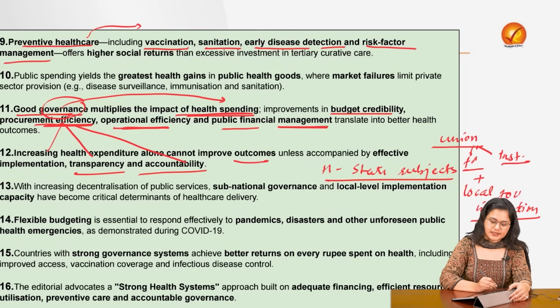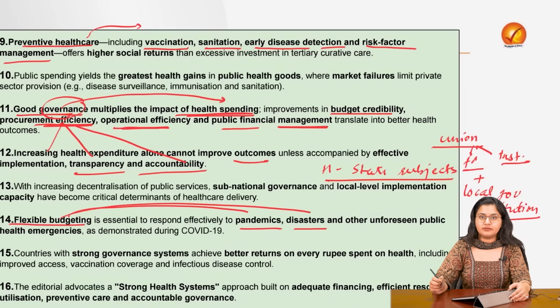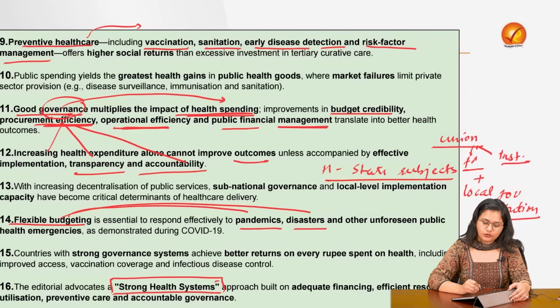Now coming to the flexible budgeting aspect, because when it comes to pandemics or disasters, we will be better equipped to deal with them if we have flexible budgeting and not a fixed amount dedicated to every state and to the micro levels. Now coming to the strong health systems which have been advocated in this editorial, there are 4 pillars to it.